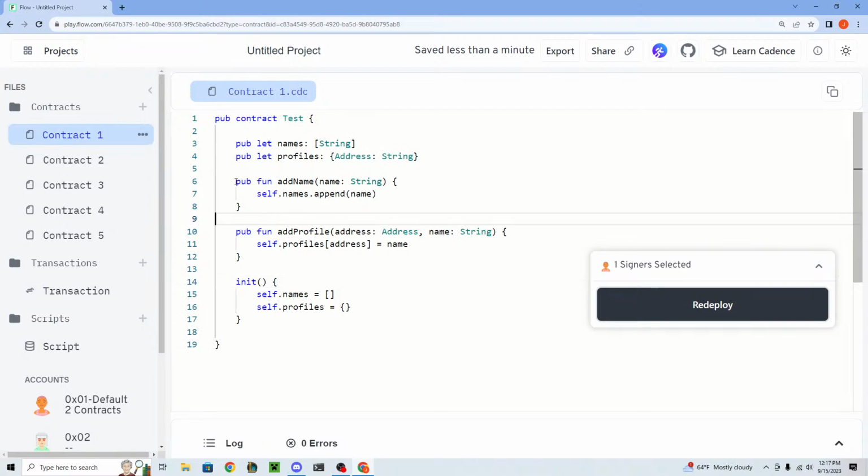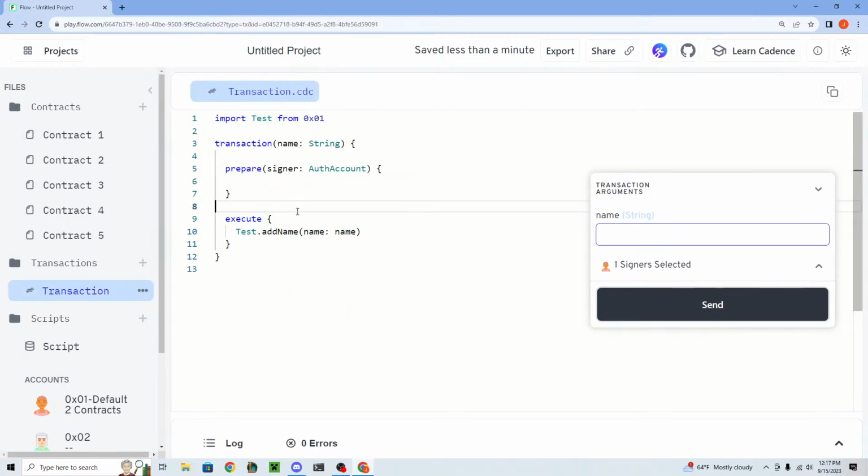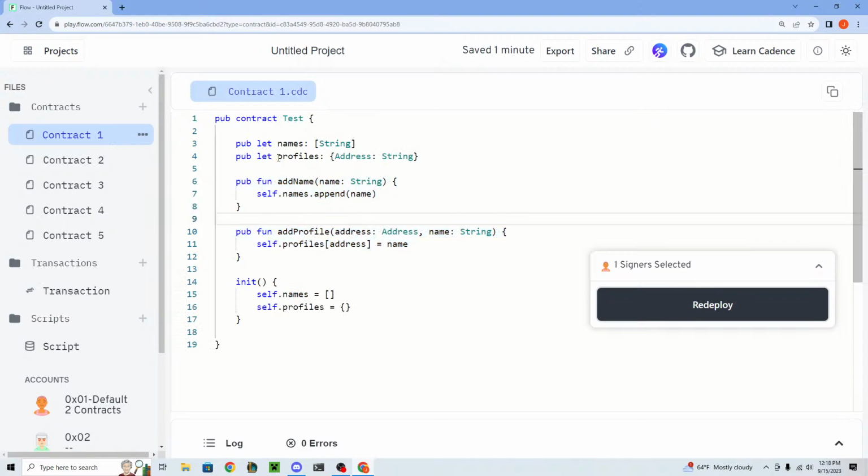So the whole reason that we're able to add a name, Jamaron, is because we added a function called add name. So inside of that contract, we have this function here called add name. So we're calling this function. If we didn't have this function here, we wouldn't be able to do that.